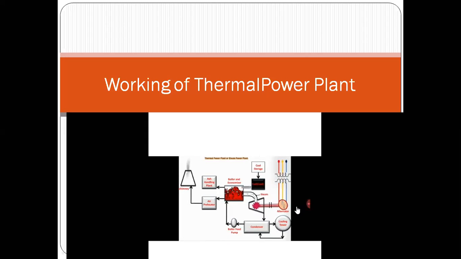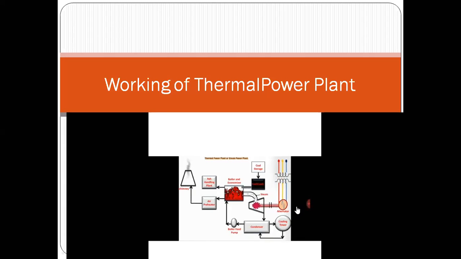So in the condenser, steam is converted into water, and then it is sent to the boiler by using the boiler feed pump. Next, after combustion of coal, we know that various flue gases get generated. So those flue gases have to be taken care of. And also, after the coal combustion, ash gets generated. So we have to take care of that ash also. That's why the ash from the boiler is transported to the ash handling plant, where the proper disposal of ash takes place.